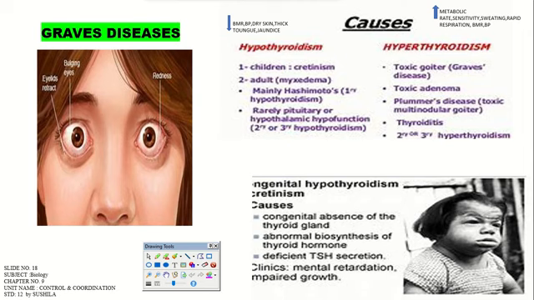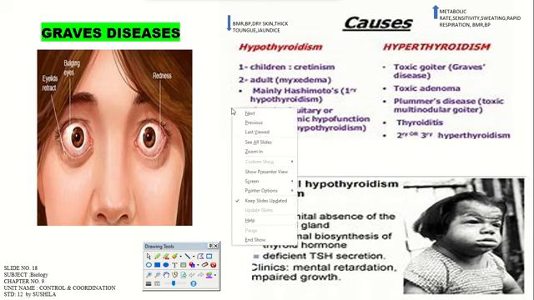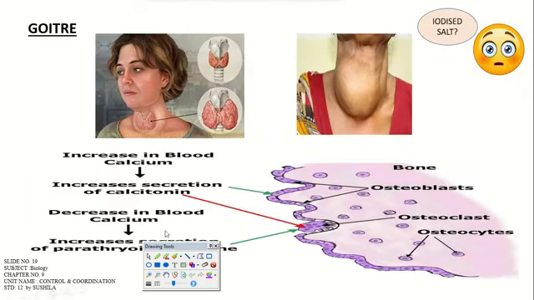In hypothyroidism, goiter may occur, toxic adenoma, and it leads to thyroiditis, right? That is infection of the thyroid gland. On your screen you can see that Graves disease is also there. Due to impairment in thyroid hormone, it leads to Graves disease, where bulging of the eyes takes place, right? And the condition leads to redness of the eyes, bulging eyes, and eye retraction also takes place. These are very sensitive organs in the body.